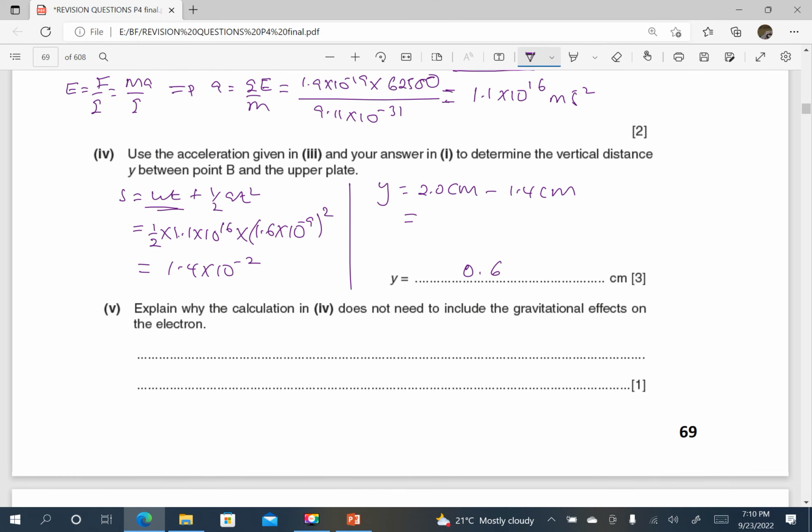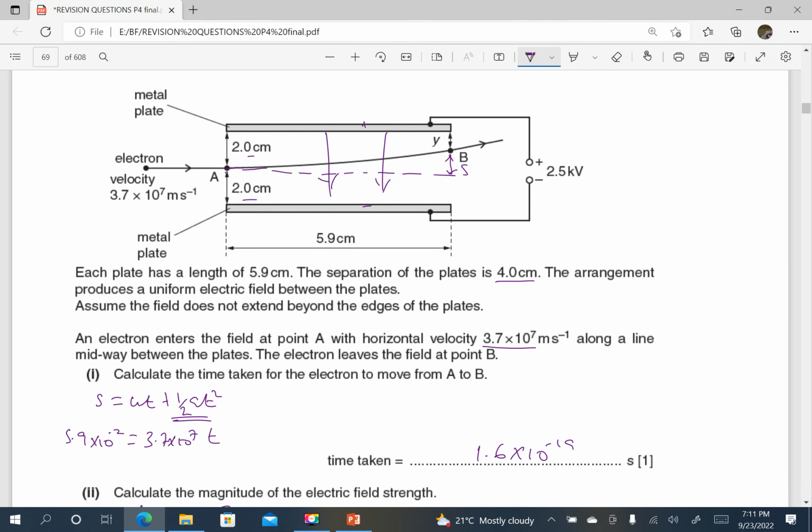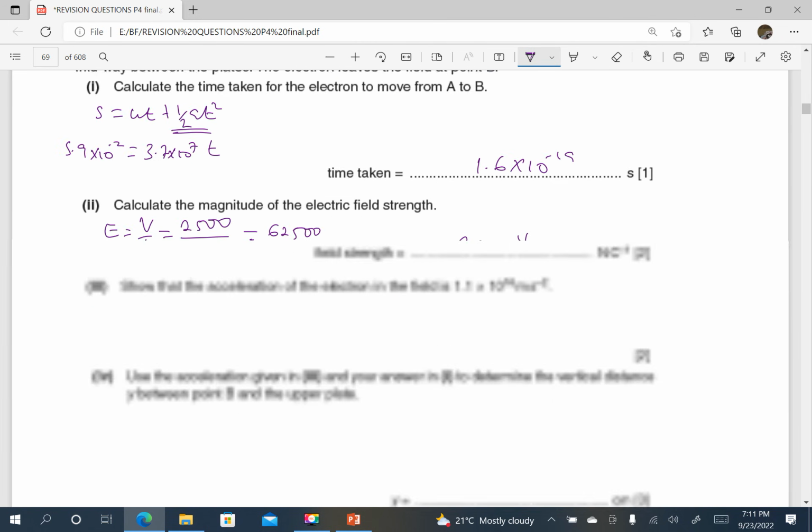Explain why the calculation in part 4 does not need to include the gravitational effects on the electron. Now here I can't say that the gravitational force is normal to the electric field, not at all, because when you look at the diagram, the weight is downwards and the field is also downwards, so that one cannot work.